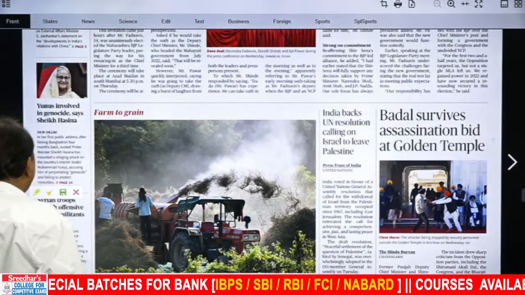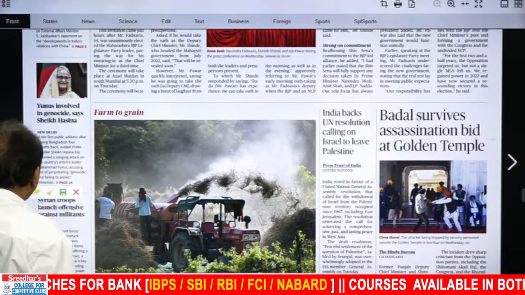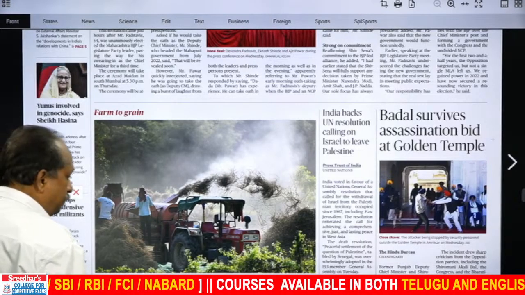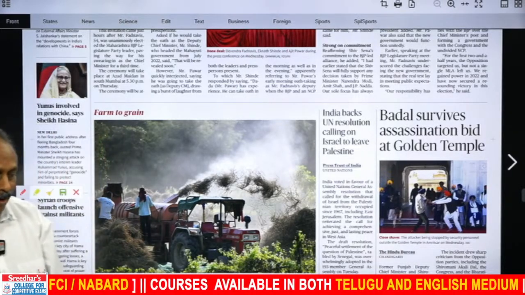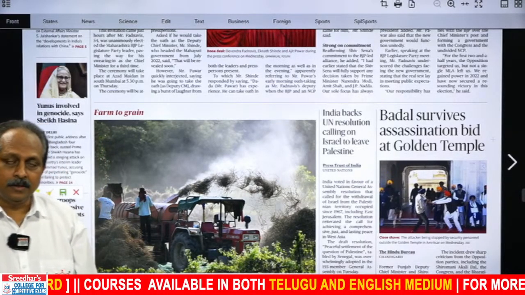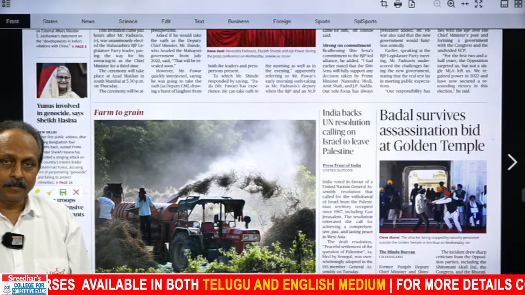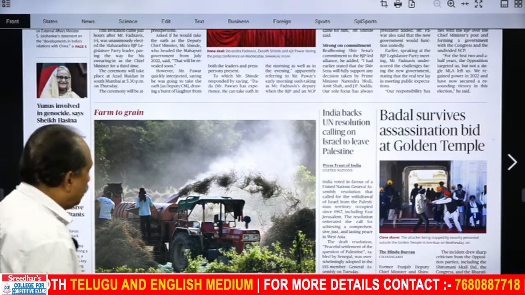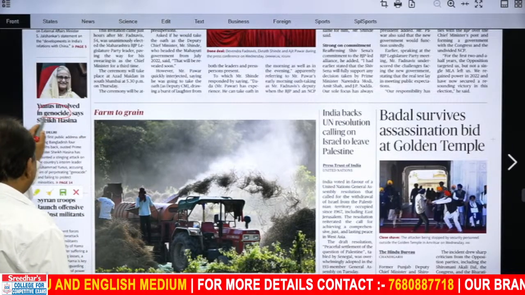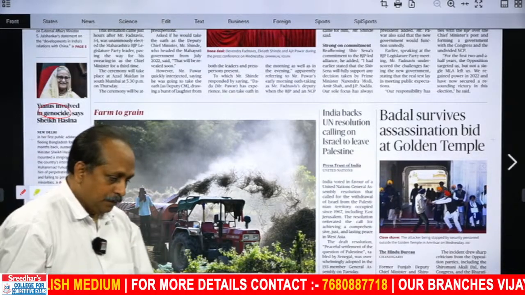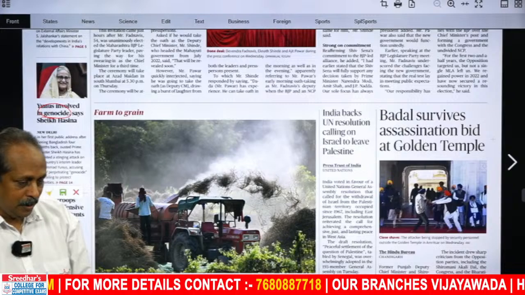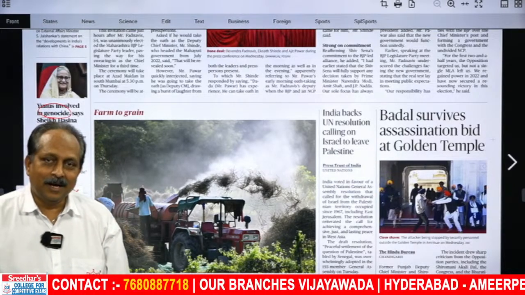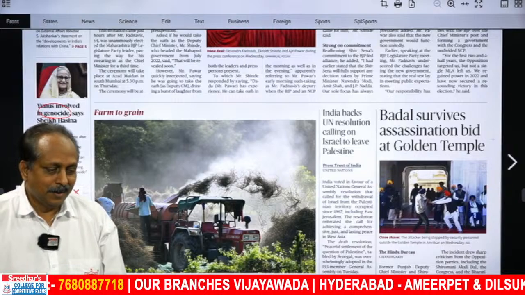We have a snippet here with an important word. Yunus involved in genocide, says Sheikh Hasina. Sheikh Hasina points out, accuses Yunus. What is the accusation? He is involved in genocide. That's an important word. Try to guess. Genocide means what? Finally decided. Yes, a smile. They had spent a lot of time.